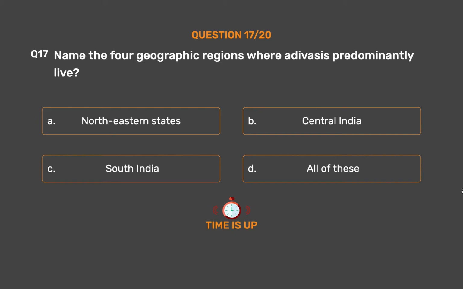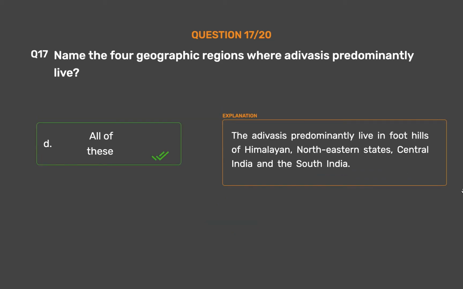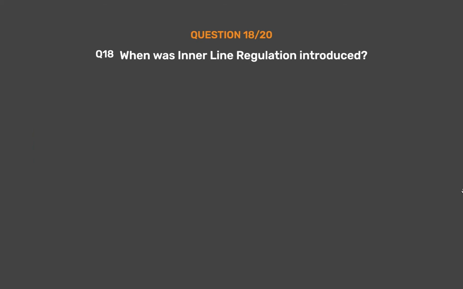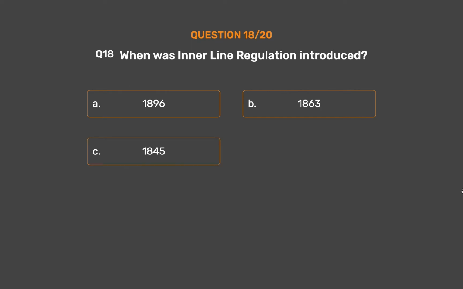The correct answer is option D, all of these. The Adivasis predominantly live in foothills of Himalayan, northeastern states, central India and the South India. Question number 18. When was inner line regulation introduced? Option A, 1896. Option B, 1863. Option C, 1845. Option D, 1873.